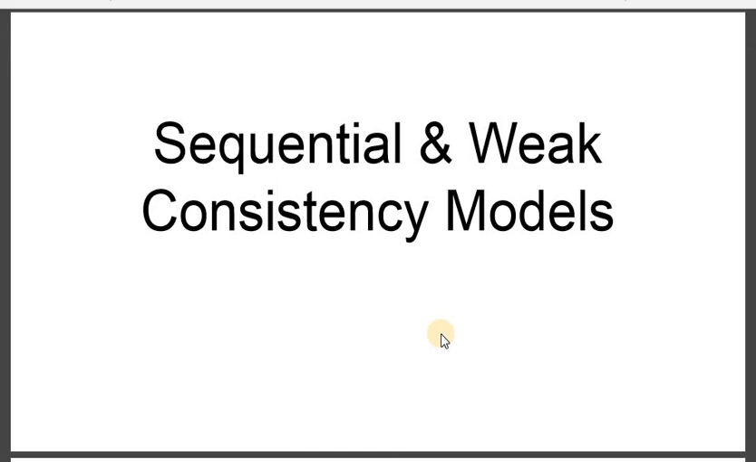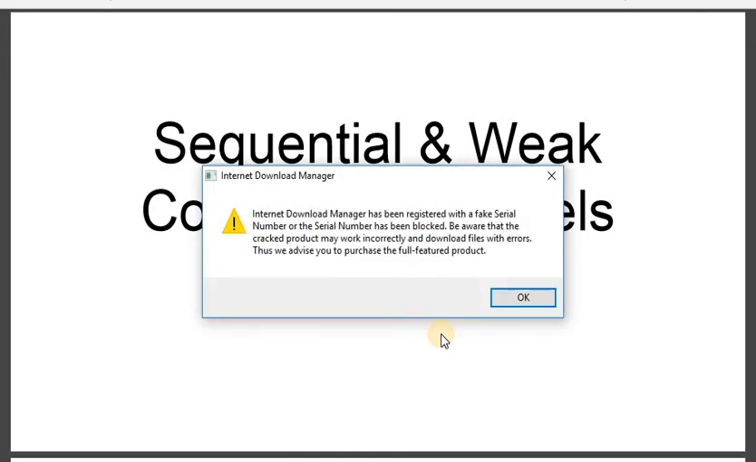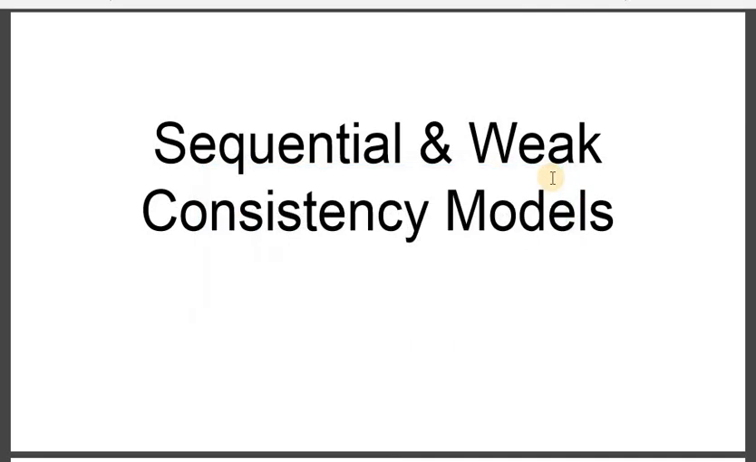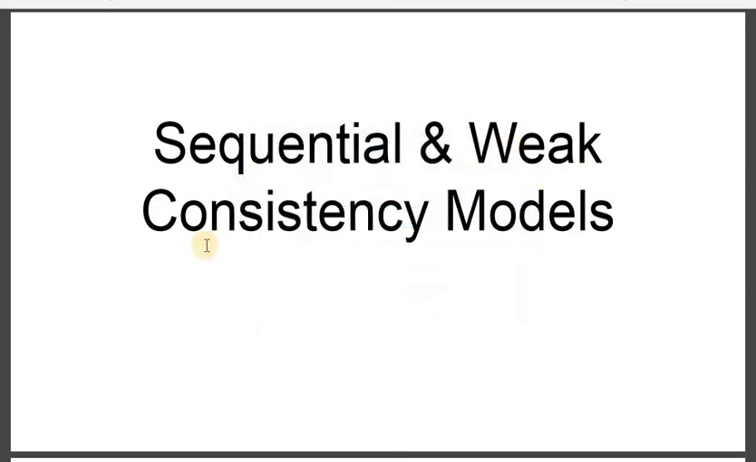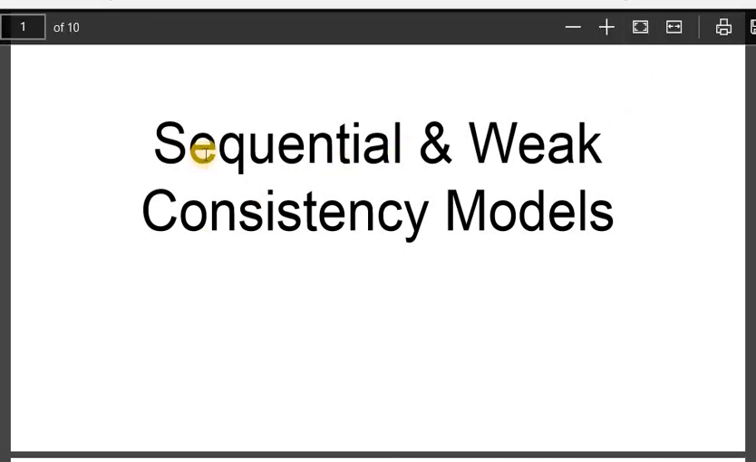Let's continue the last point from chapter 5: sequential and weak consistency models. Consistency means performance, models means memory access models. Here sequential means one after another, weak means they tend to have the effect of losing data.